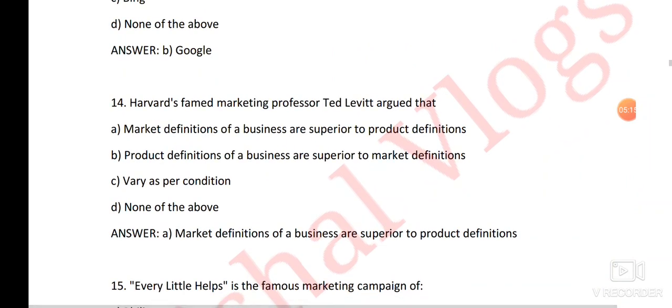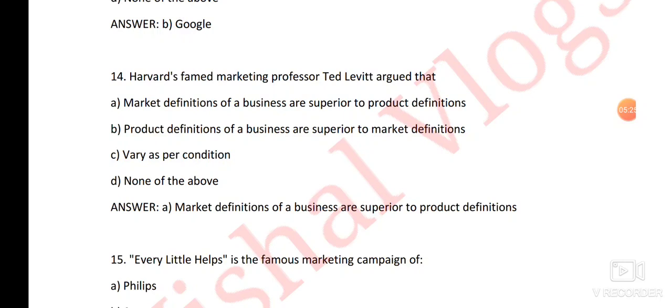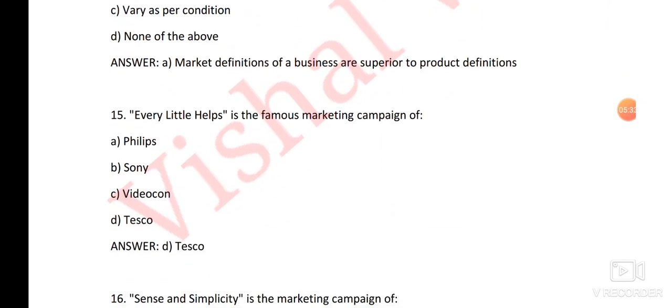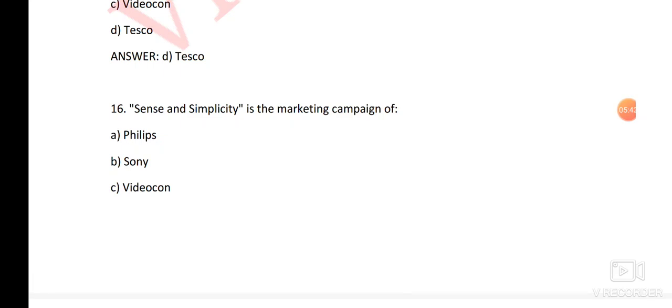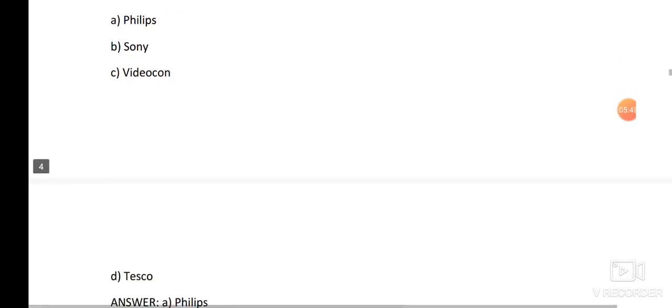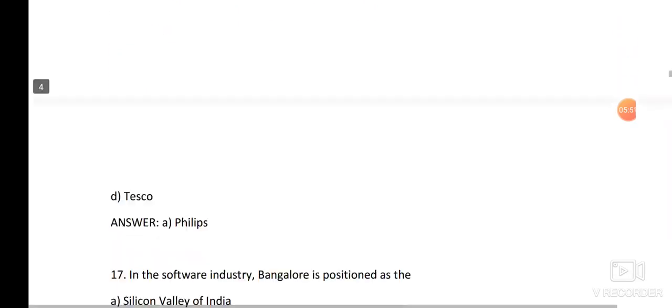Next question. Harvard's famed marketing professor Ted Levitt argued that. Here the right answer is option number A. Market definitions of a business are superior to product definitions. Next question. Every little helps is the famous marketing campaign of. Here the right answer is option number D, Tesco. Next question. Sense and simplicity is the marketing campaign of. Here the right answer is option number A, Philips.